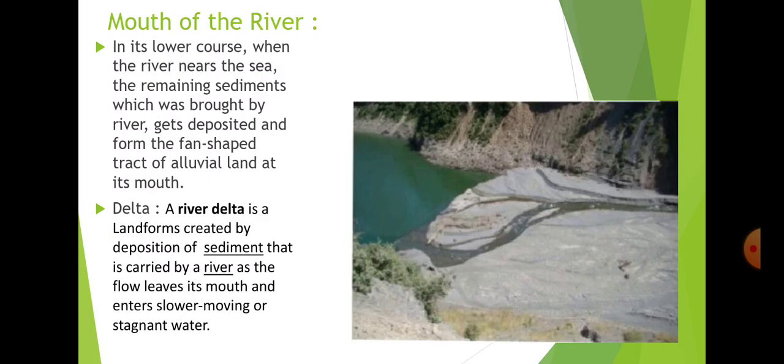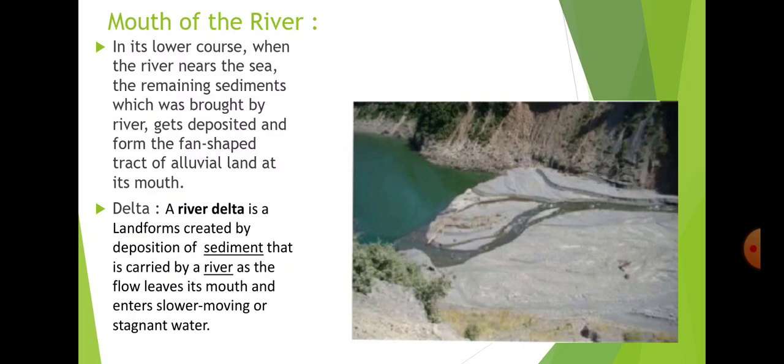That is the delta, and it is triangular in shape. You know very well that the Ganga-Brahmaputra delta is the biggest, largest delta in the world, and it is also very fertile. So this is the delta that is formed at the mouth of the river.